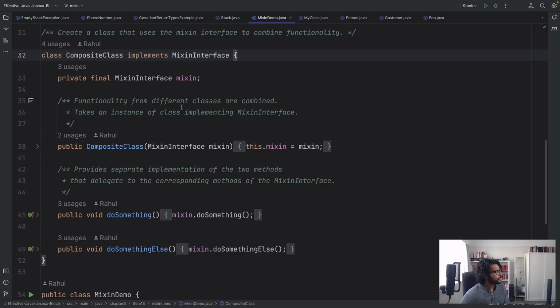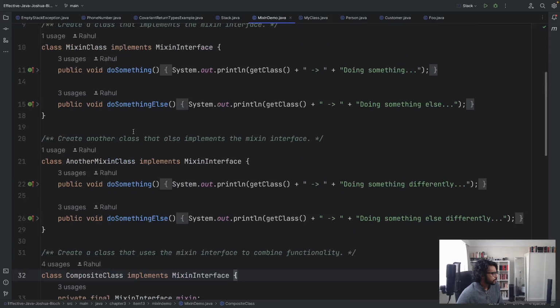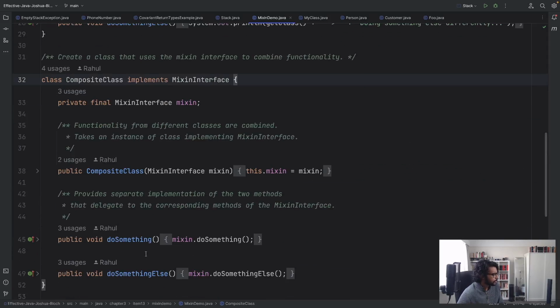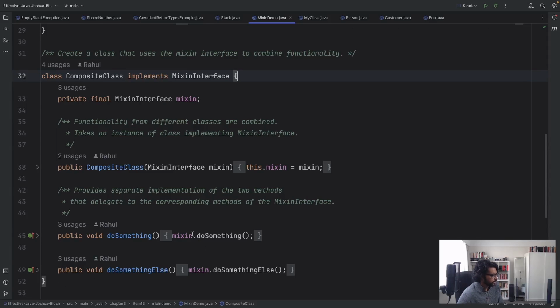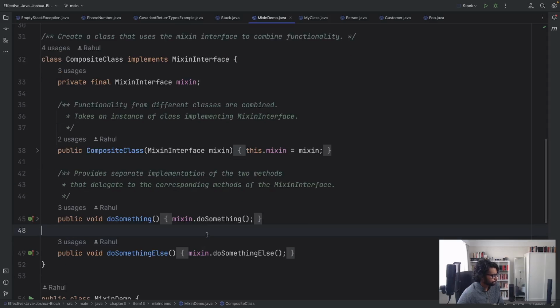What that means is this composite class acts as a pseudo module in Ruby. I'm sorry to incorporate Ruby into this, because if you're not familiar with Ruby, you have no idea what I'm talking about. But this class combines the functionality from the other two classes into this single class, because it provides different implementations of the do something and do something else methods in Mixin.